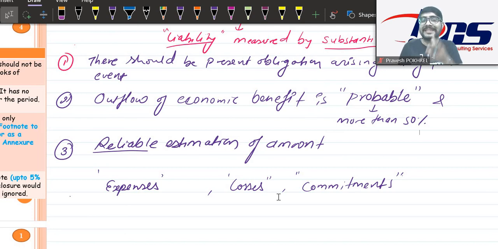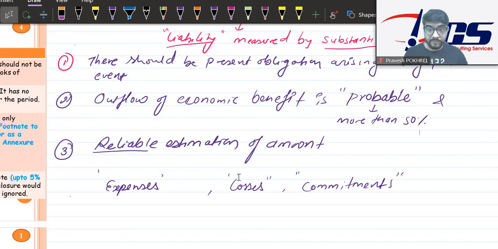If you cannot estimate, then it will become something else. Okay, if you cannot have a substantial degree of estimation, it will become contingent liability rather than provision. But if you have a substantial degree of estimation, you can almost 90-95% accurately estimate the liability, then in that case we have to call it provision. I hope you are understanding this part.